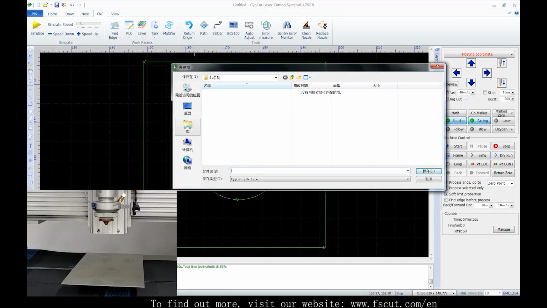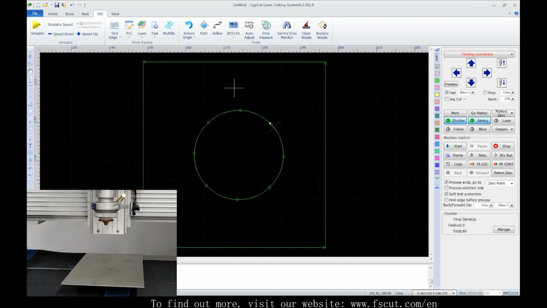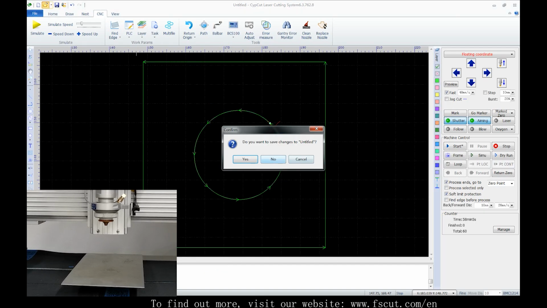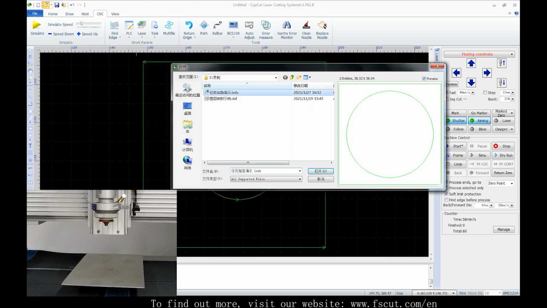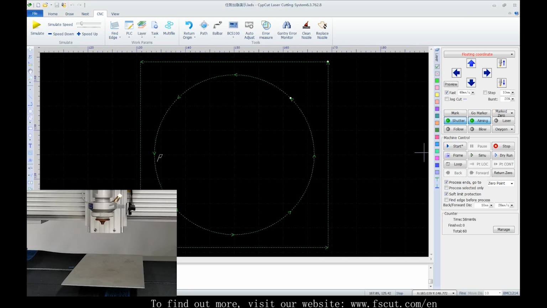Together with the drawing, breakpoint, find edge result of plate and the program 0. Then we open the urgent one and get it processed.